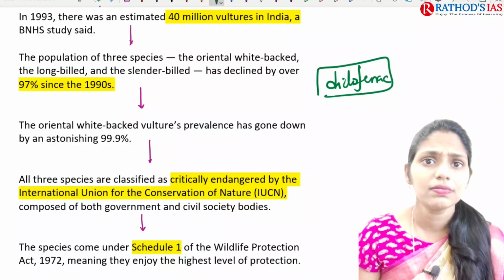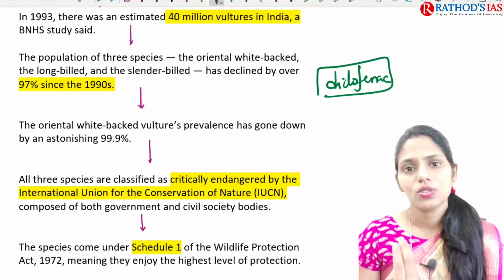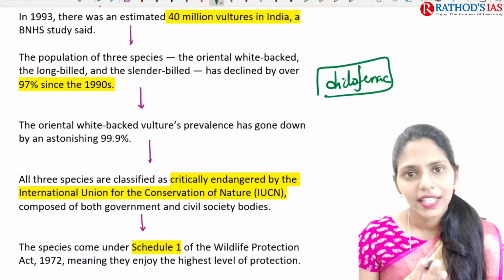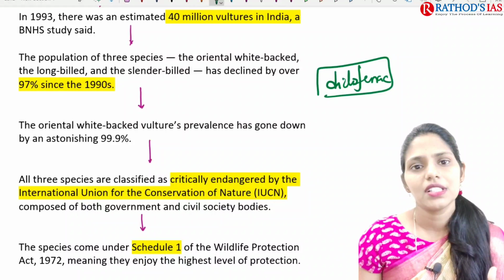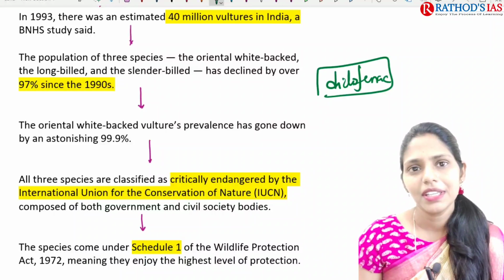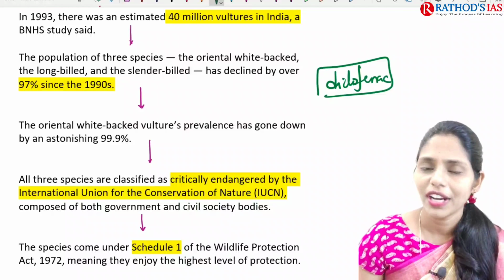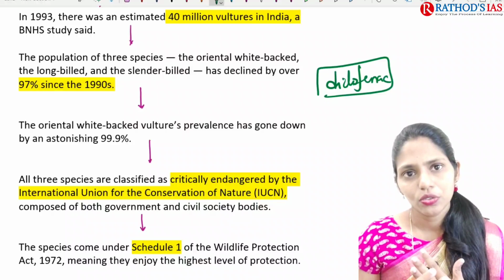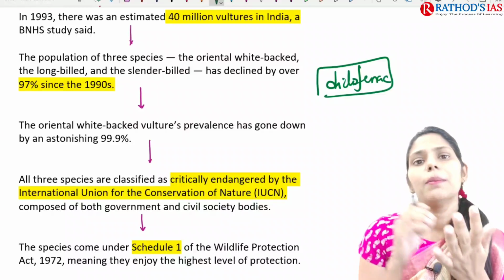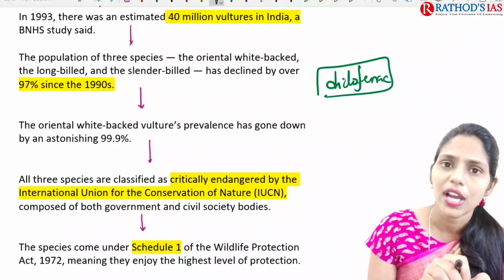So this is the question. The answer for this question is, in the cattle also, if there is any disease faced by the cattle, the veterinary doctor will come and give injections. In those injections they will be giving diclofenac. Once the animal that took diclofenac dies, the remnants, the metabolites of this diclofenac, are present in the dead body of that cattle.